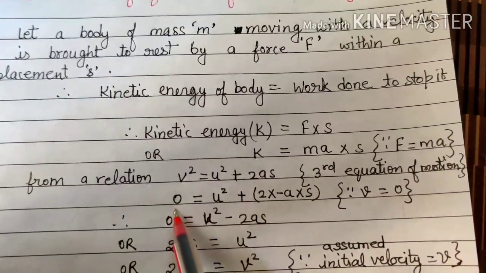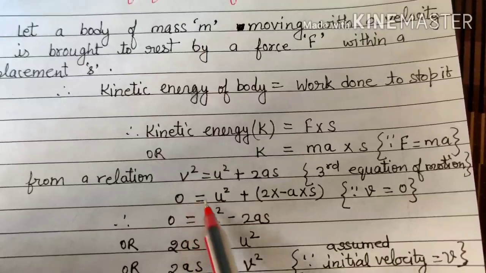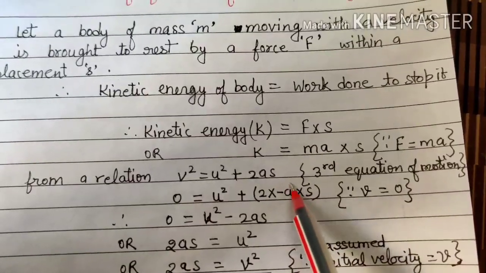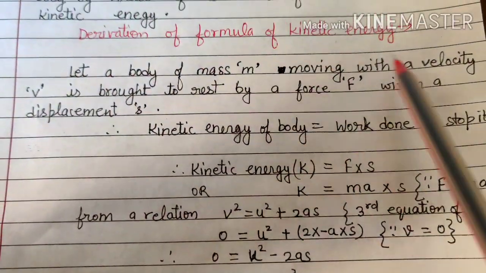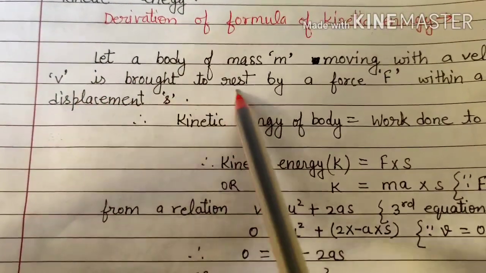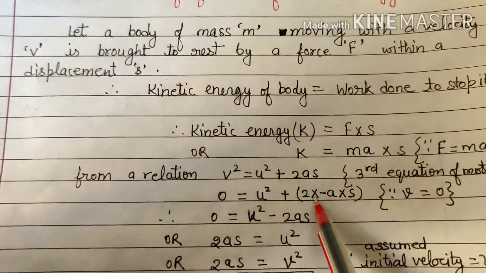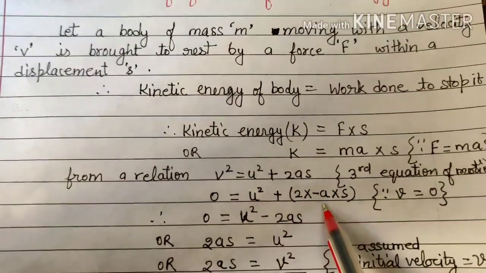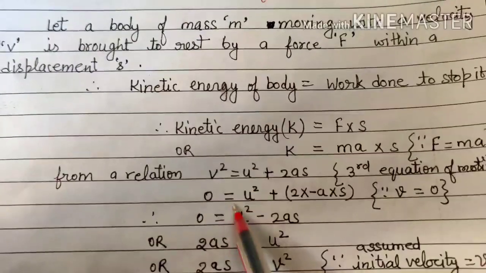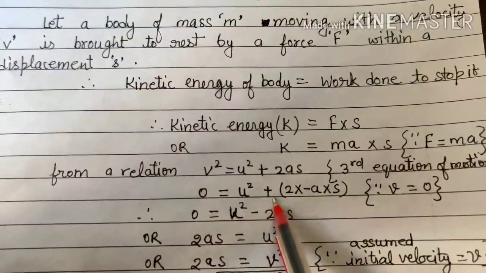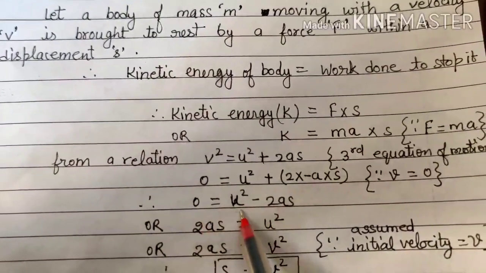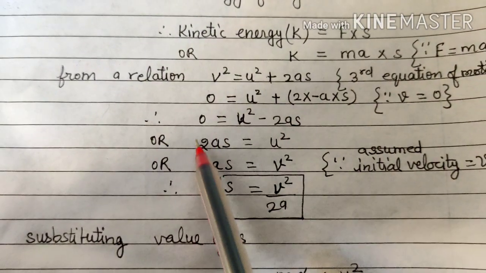Now, since the final velocity is 0, v square becomes 0, which equals u square plus 2 into minus a into s. Now, why minus a? The body is initially moving and it is brought to rest. That means there is retardation, not acceleration. That is why a is taken negative. So it becomes 0 equals u square plus 2 into minus a into s. The formula becomes 0 equals u square minus 2as,